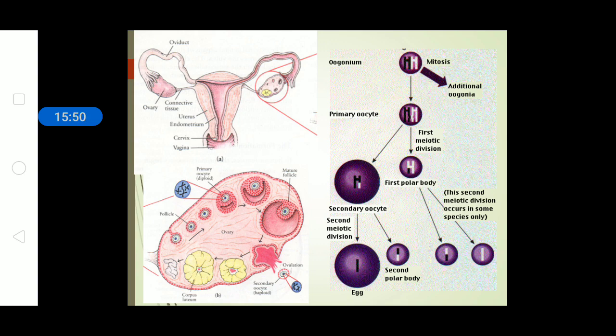Considering the formation of the polar body, a question might arise as to why this is an unequal division. We will discuss this after the process is completed. Again, in the second meiotic division phase, the secondary oocyte forms a polar body and the ovum, or egg, with maximum cell content. On the other side, we can see the first polar body also divides into two polar bodies. So, the outcome of the oogenesis process is one matured egg with three polar bodies. The question might arise, why so?